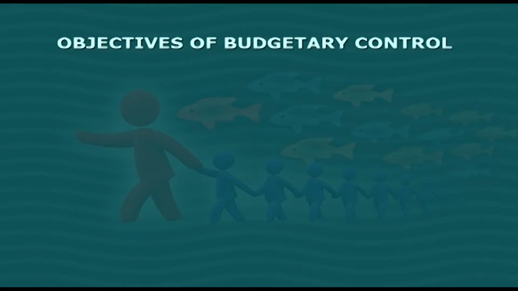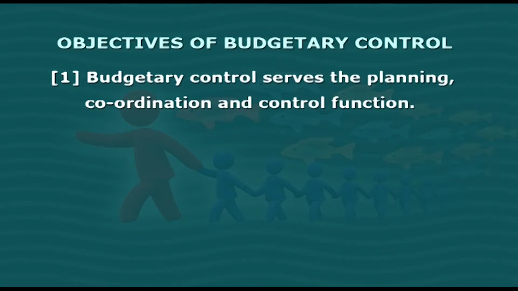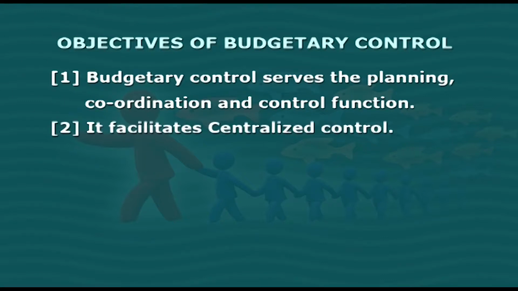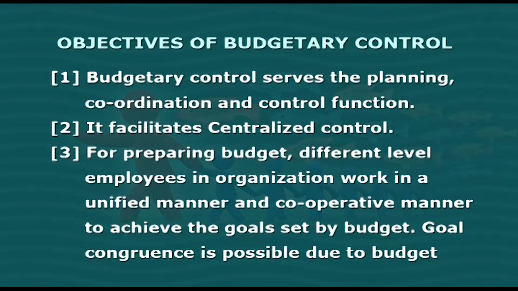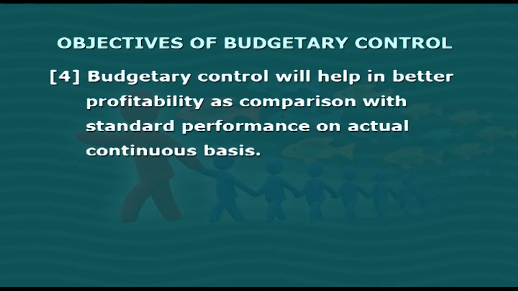Friends, now let us understand what are the objectives of budgetary control. Budgetary control serves the planning, coordination and control function. It facilitates centralized control. For preparing a budget, employees at different levels in the organization work in a unified and cooperative manner to achieve the goals set by the budget. Goal congruence is possible due to budget. Budgetary control will also help in better profitability, as there is continuous comparison of actual with standard performance.